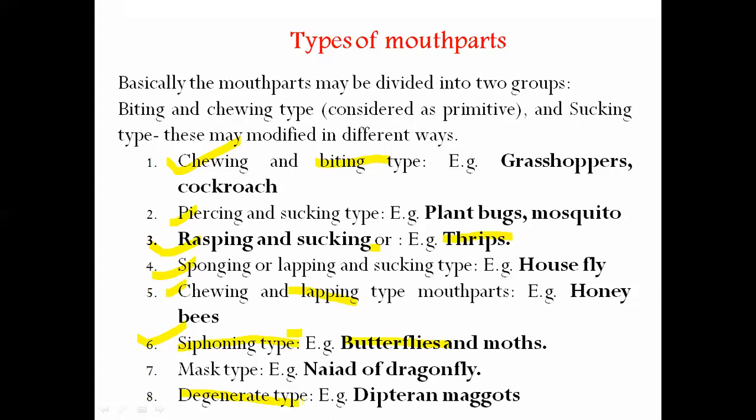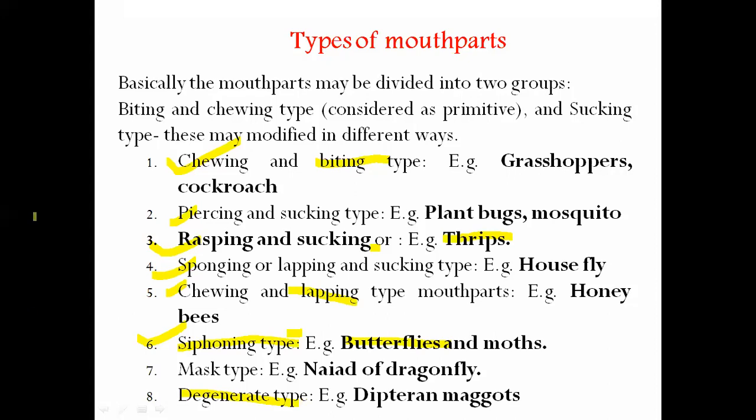Diptera means what? What is an example of diptera? Anyone try to give an answer? What does diptera mean? It is the mosquito and the housefly; they come under Diptera.